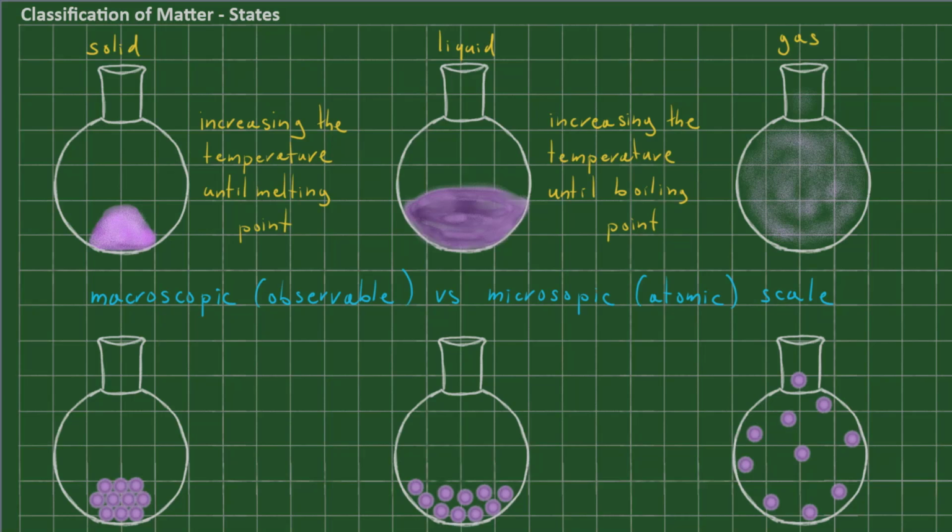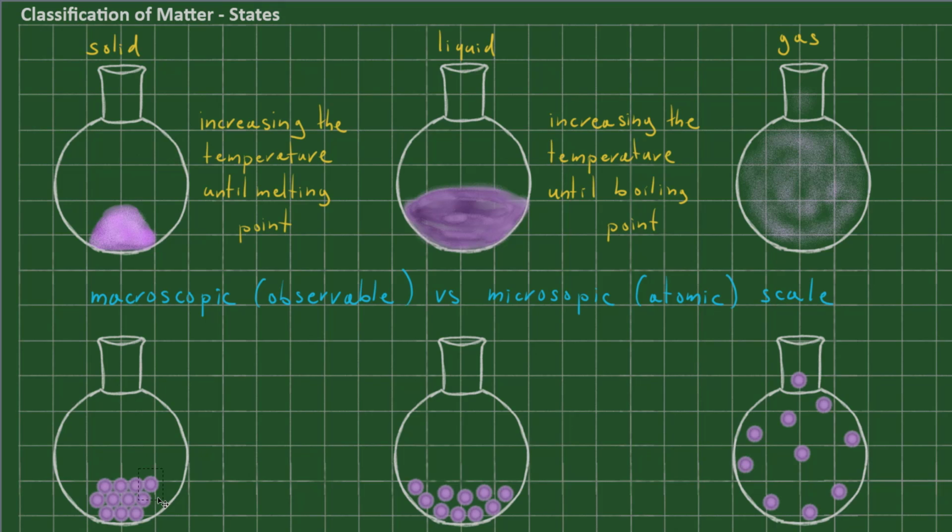In order to illustrate what is happening on the atomic scale, I'm going to bring in another atom outside of the round bottom flasks. And here it is. To start with, I'm going to place this atom in the flask with the solid. In solid state, the atoms are packed close together. And the way I have drawn it, it seems as though they are not moving. However, they are vibrating a little in place. Maybe like so, there is just a little bit of movement. However, mostly they're really packed tightly together.